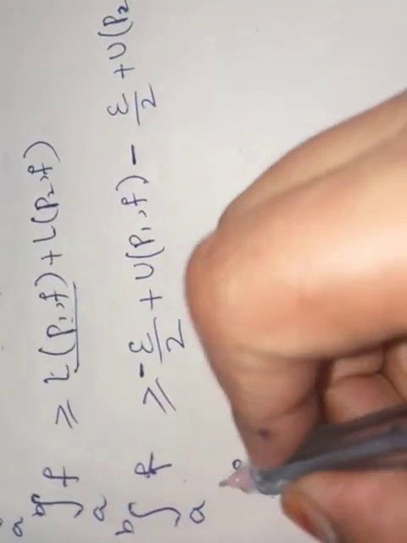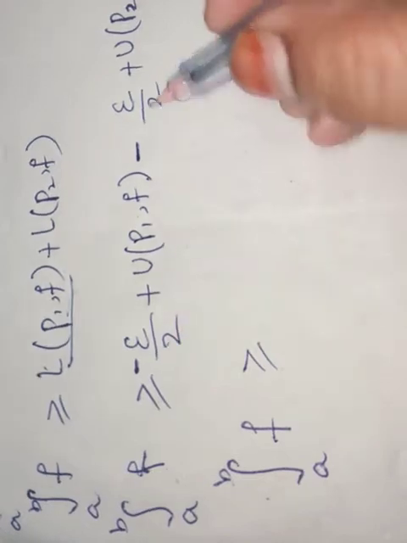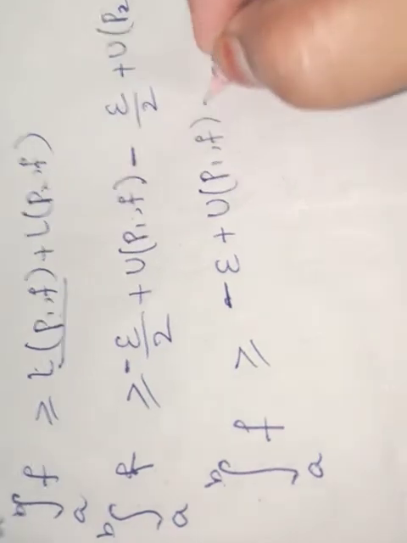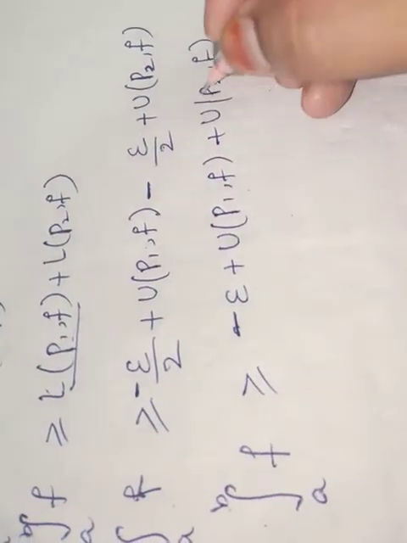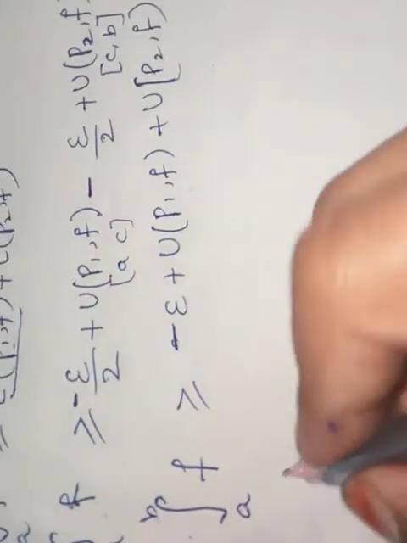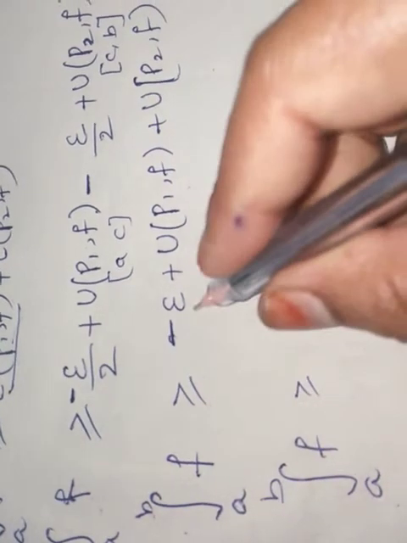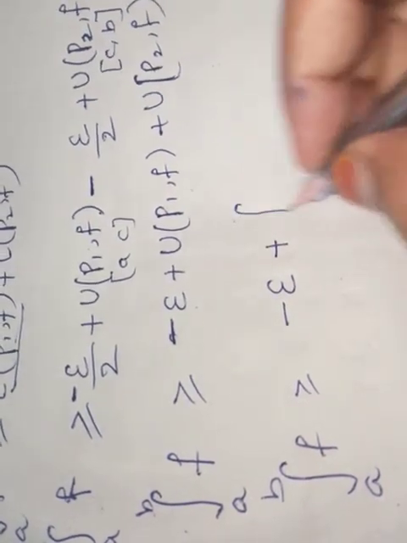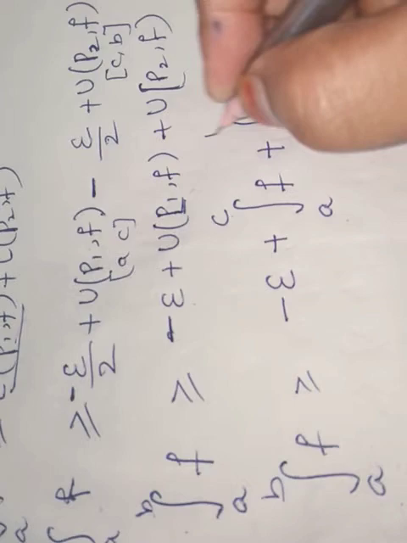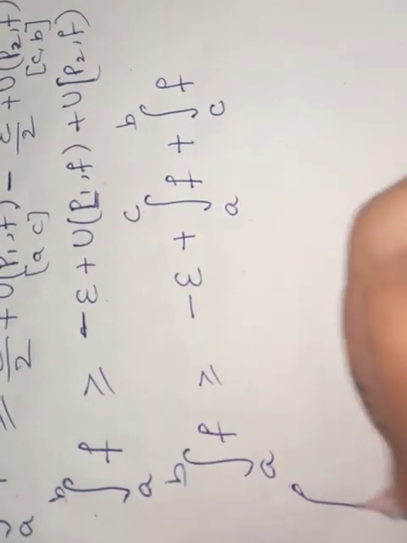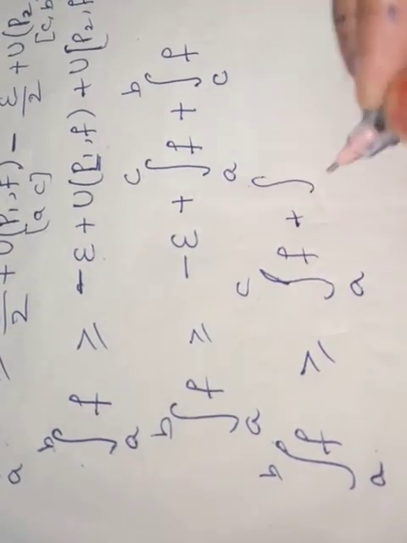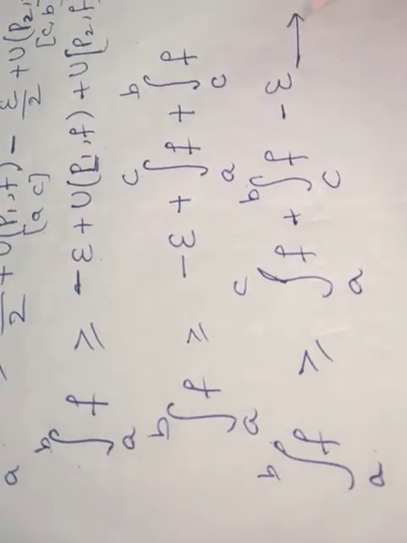So I can write it as the integral from a to b of f is greater than or equal to minus epsilon plus U(P1, f) plus U(P2, f). We know that the P1 set is a to c and the P2 set is c to b. So I am writing here the integral from a to b of f is greater than or equal to minus epsilon plus the integral from a to c of f plus the integral from c to b of f. So we got the integral from a to b of f is greater than or equal to the integral from a to c of f plus the integral from c to b of f minus epsilon. This is equation number 7.